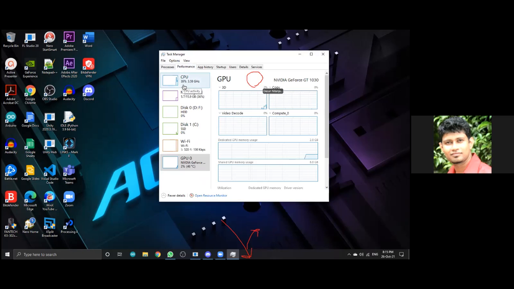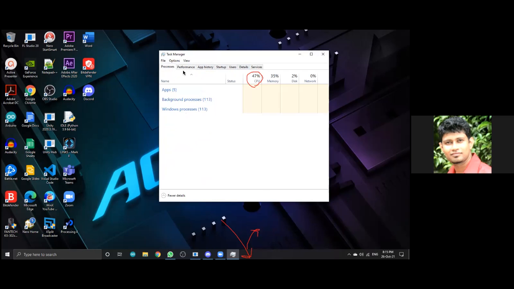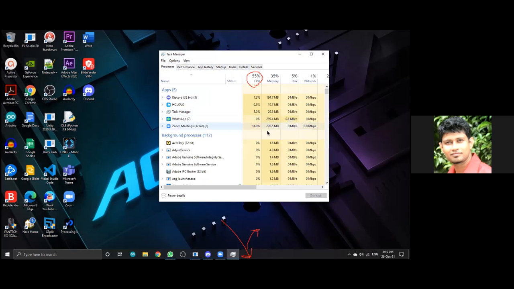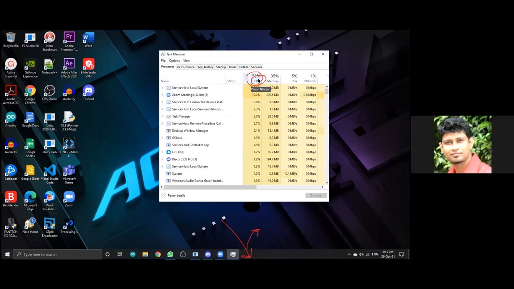Go to Processes, the first step. Under that, you can click on the CPU and it will sort the programs in order. You can see Zoom is taking 10% of your processing power, then some other services, and Discord. Likewise, you can see the running programs.